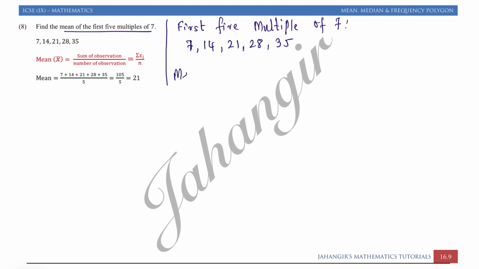So I'll write mean is equal to 7 plus 14 plus 21 plus 28 plus 35, whole divided by 5. So add all of them: 21, 42, 70, 105. 105 upon 5, that is 21. So mean is 21.